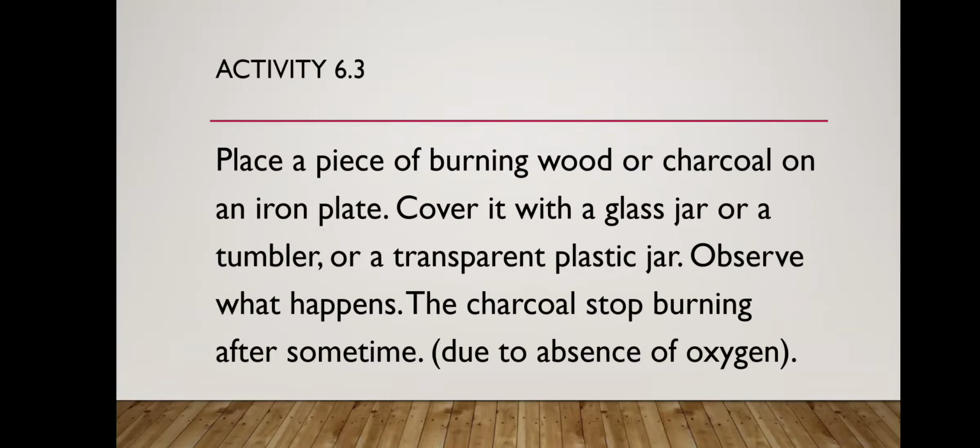So in activity 6.3, what we have to do? We have to take a piece of burning wood or charcoal on an iron plate and cover it with a glass jar or a tumbler or a transparent plastic jar. So we should cover it with the help of a glass jar. The glass jar should be transparent. A transparent plastic jar can be used, and after some time you have to observe what happened.